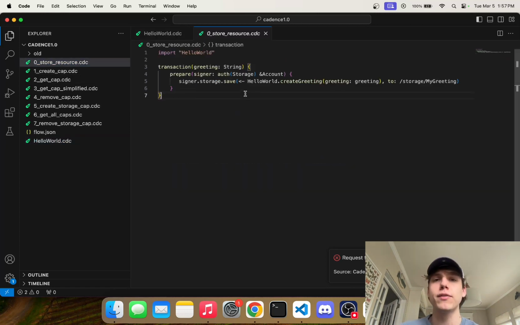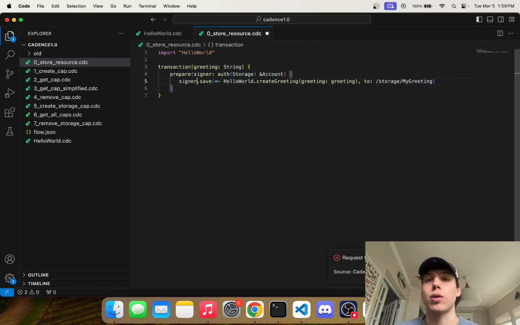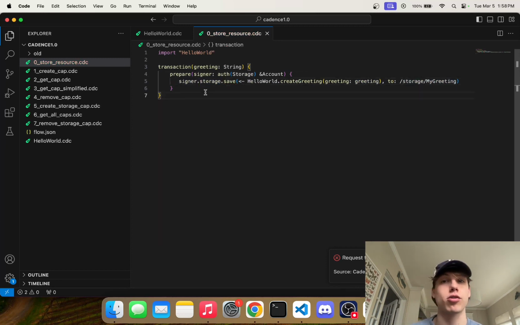The only thing we've done so far is make a transaction called store resource. I've ordered these scripts and transactions in the order we're going to be doing them today. The first one is 0 store resource, and it's very simple. It just mints a new greeting, where we pass the greeting in as a transaction argument, and it calls signer.storage.save. We're saving that resource to /storage/mygreeting. Even this might be a bit different. If you're used to normal Cadence, this would probably be signer.save, but the new way is signer.storage.save, and our account reference has to be authorized to access storage. So that's simple, right? No capabilities just yet.